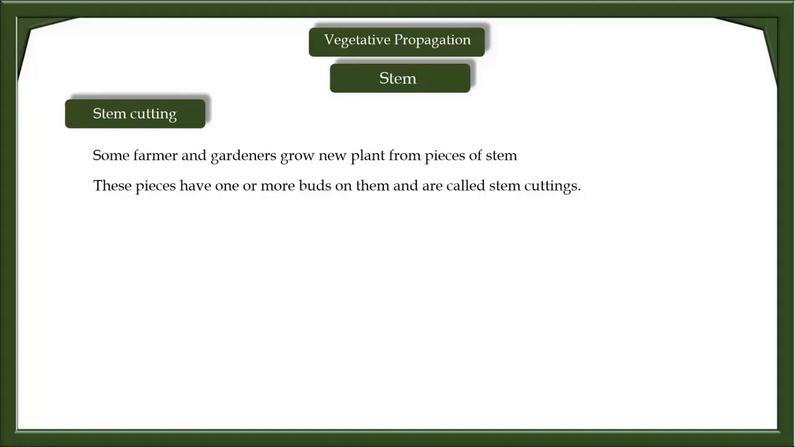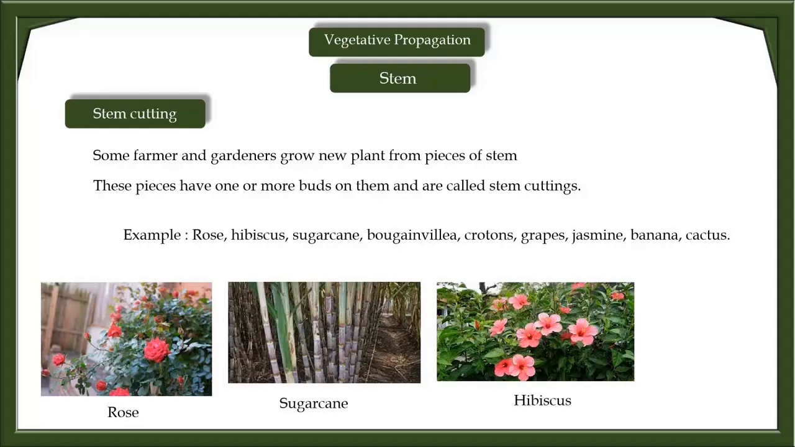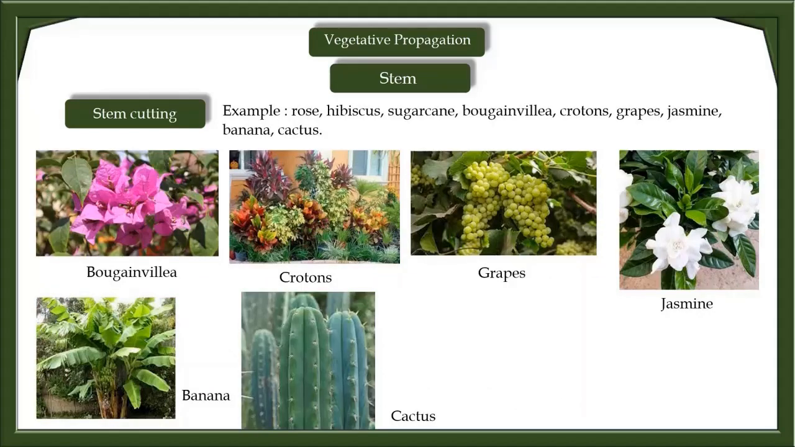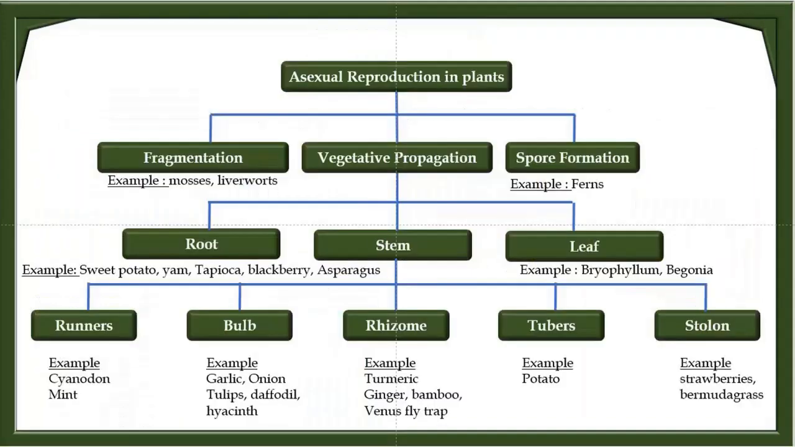Stem cutting. Some farmers and gardeners grow new plants from pieces of stem. These pieces have one or more buds on them and are called stem cuttings. Examples: rose, hibiscus, sugarcane, bougainvillea, crotons, grapes, jasmine, banana, and cactus.